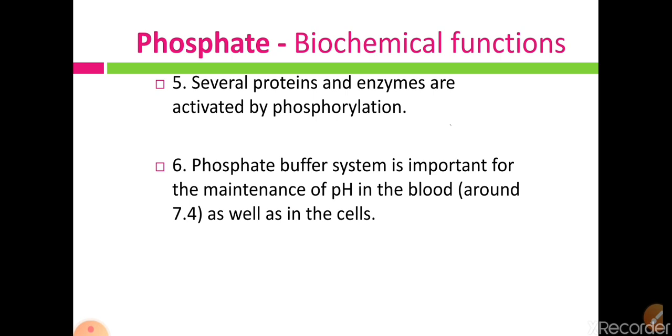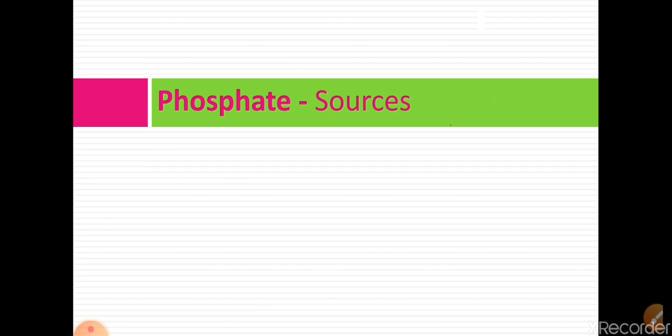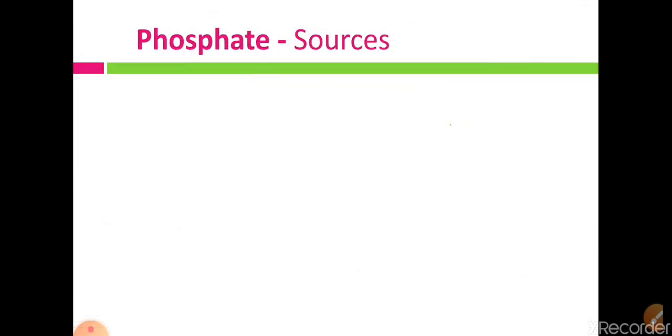Now the next function is the phosphate buffer system. Phosphate maintains our blood pH, that means ultimately it maintains the acid-base balance in our body. Now the sources of phosphate, that means from which foodstuff we can get phosphate.